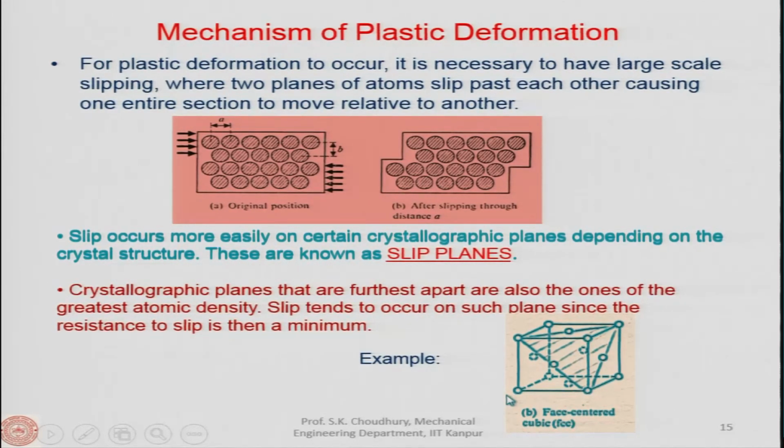That is the plane we call the most densely packed, meaning the number of atoms on that plane is much more than on the other planes. Between those planes, the distance will be more because they are farthest apart, and therefore the resistance to deformation will be less. Along this, plastic deformation occurs, and these are the planes which are called the slip planes, and the line along which the deformation occurs is called the slip line.